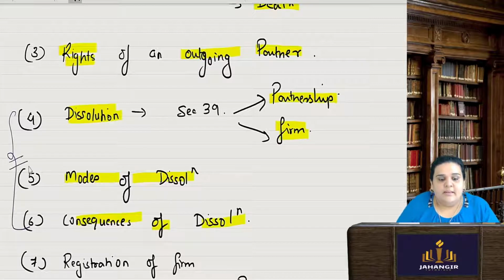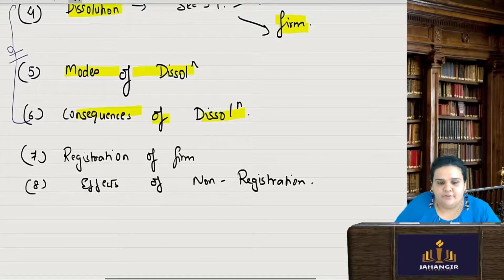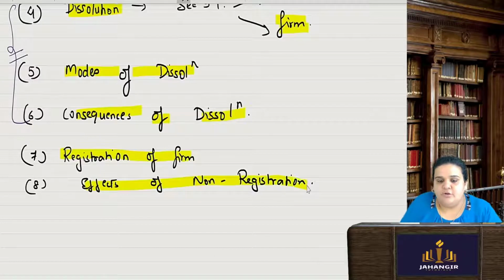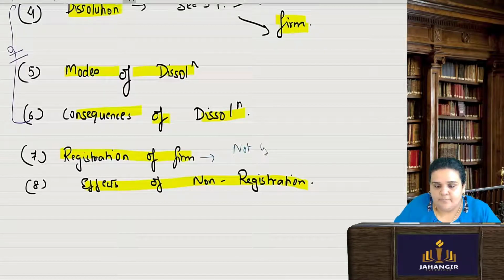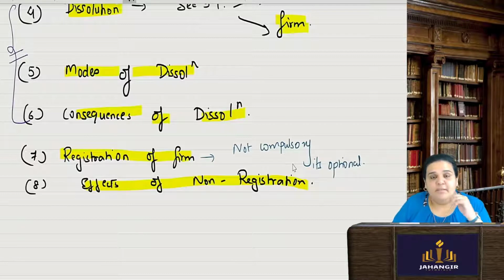Next, we have registration of the firm and effects of non-registration of the firm. Here I would like to tell you that registration of a partnership firm is not compulsory. It is optional. Because of this, there are many partnership firms that do not register themselves.